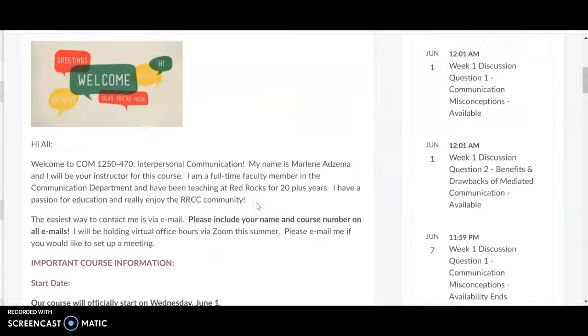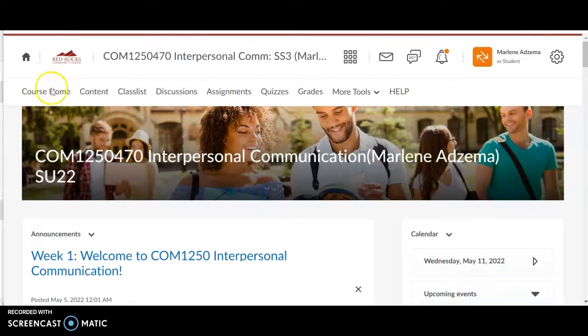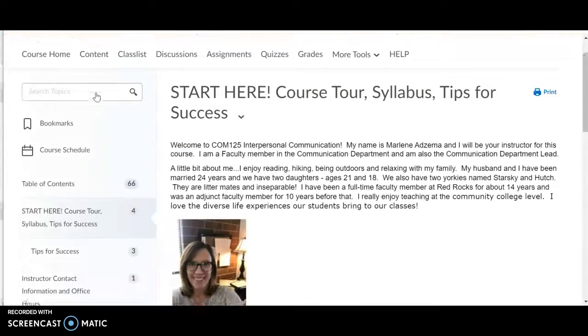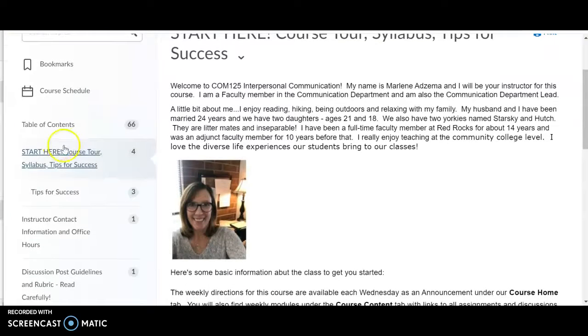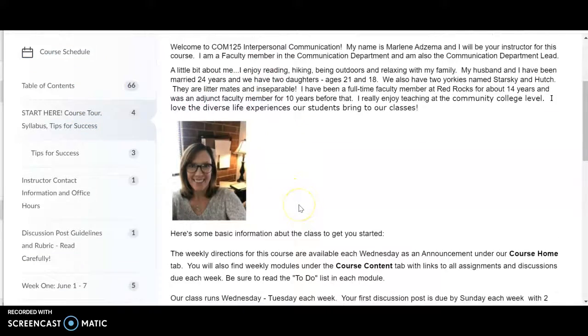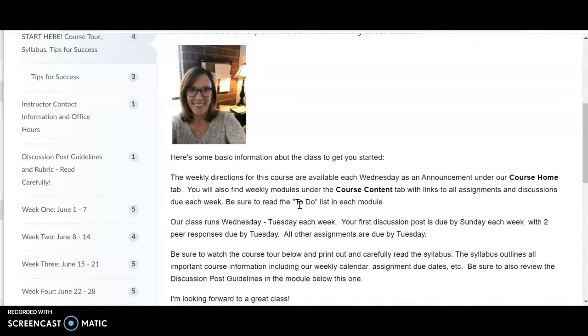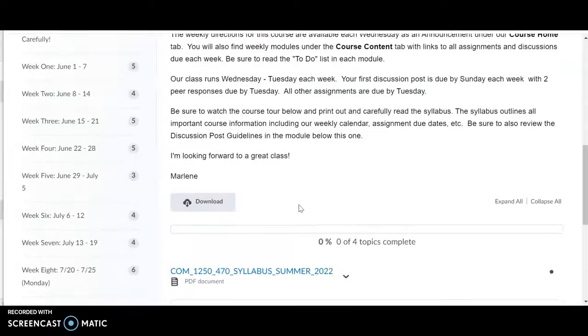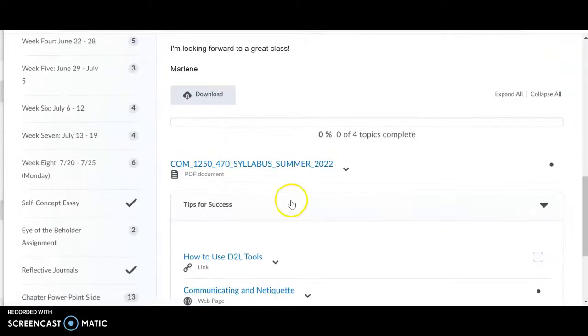Once you've done that, next click on the Content tab. Under the Content tab, there's some information here that I'll guide you through. Here is our Start Here button. So week 1, start there. Here's a little bit about me, some information about getting started in the class, as well as a copy of the syllabus if you scroll down.